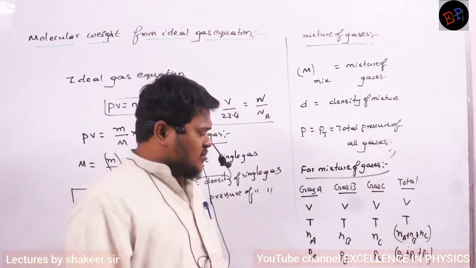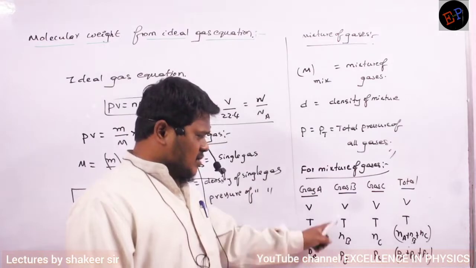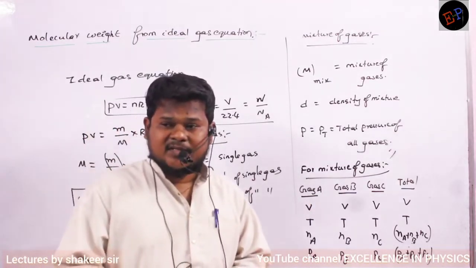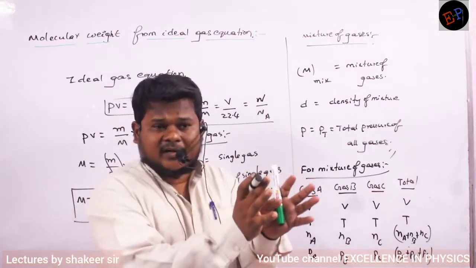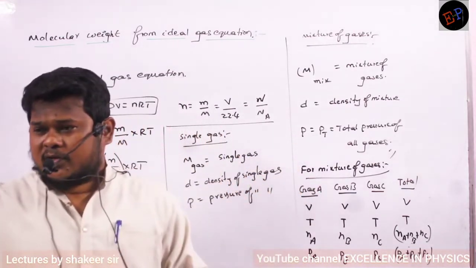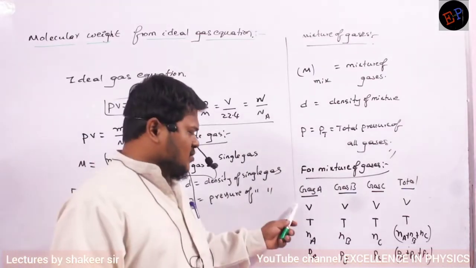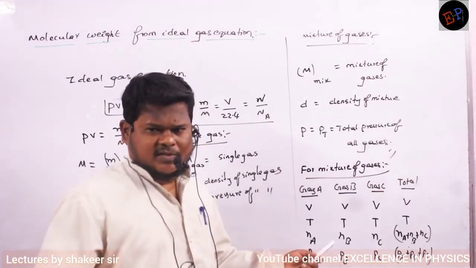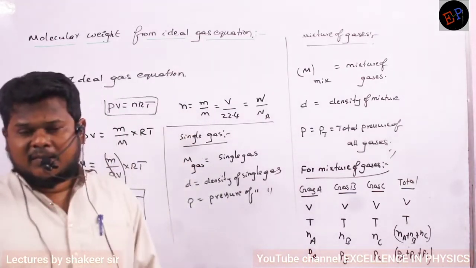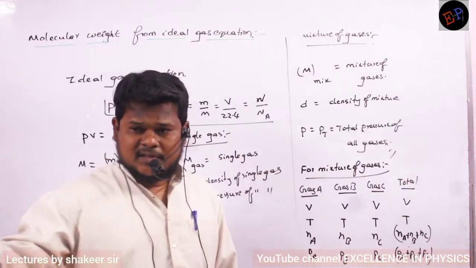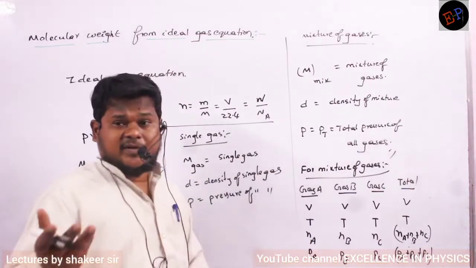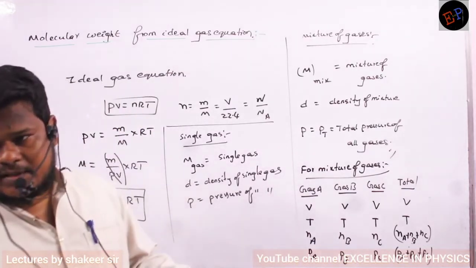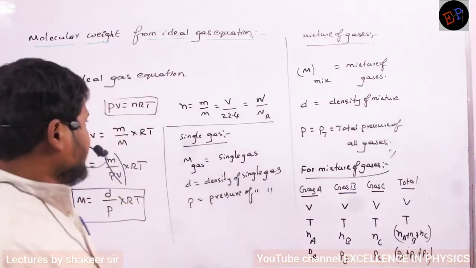Are you able to understand? Students make mistakes in understanding this concept. If N1 moles of a gas are present, it does not occupy only some volume of the container. It occupies the total volume of the container. So volume is occupied equally by all the gases. Temperatures will be the same after mixing. Before mixing it is a different condition, but after mixing every gas will have the same temperature. Number of moles may be different, and therefore pressures also may be different. Are you able to understand? So this is one point.